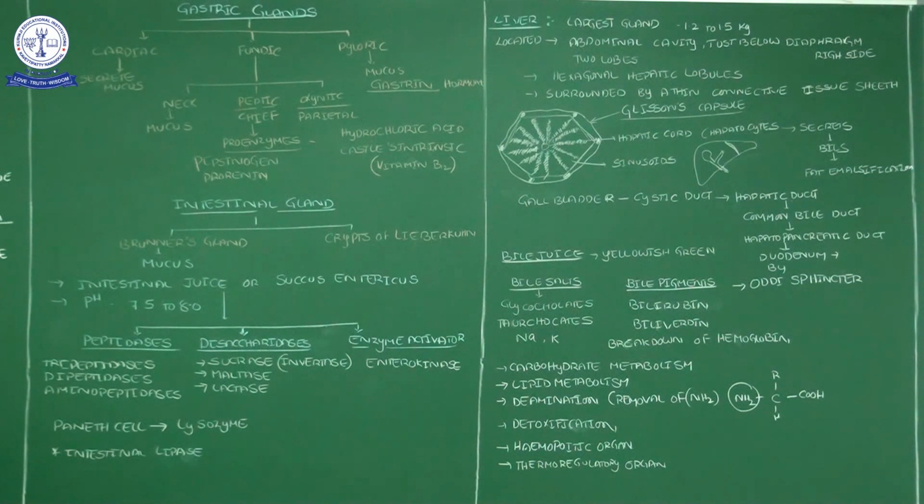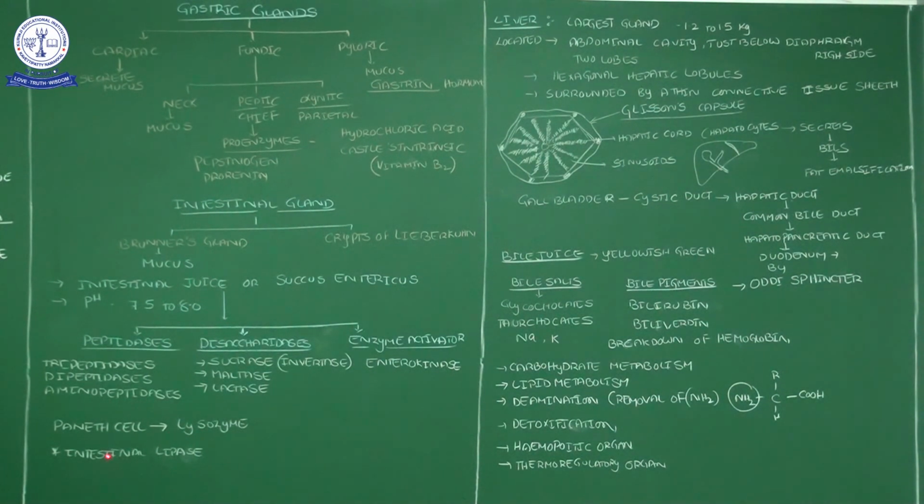And then the enzyme activator. Basically, these enzymes, not only here but in some other places too, are first secreted in the inactive form. That inactive enzyme is converted into the active form by one of the enzymes, enterokinase. We call enterokinase an enzyme activator, because inactive enzymes are activated by it. That's why we give it the name enzyme activator.